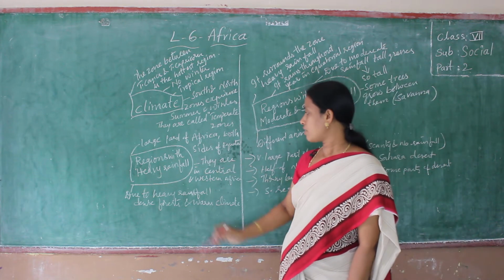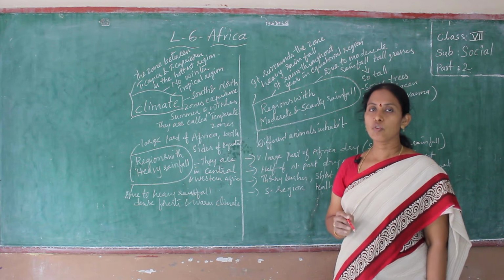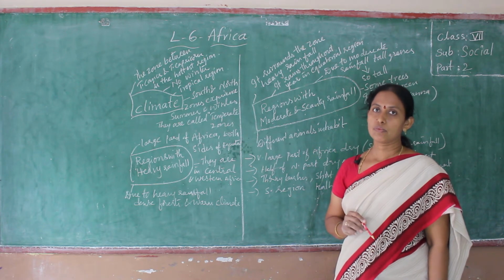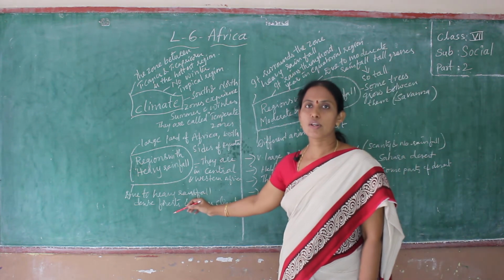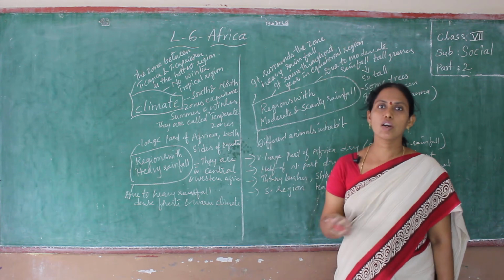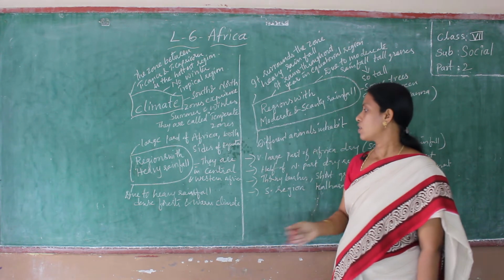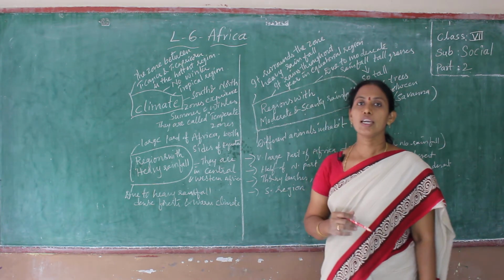Due to heavy rainfall, there are so many dense forests and a warm climate. Already we discussed this in the last class.